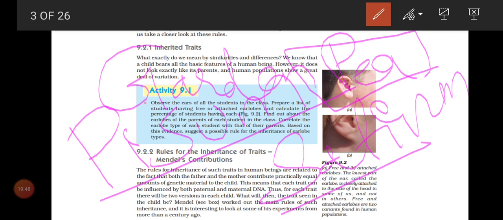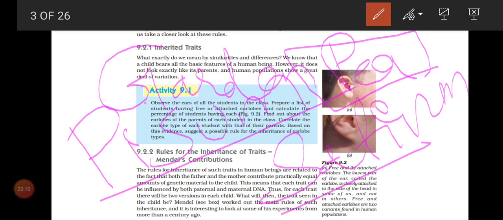Because it completes its life cycle within 3 months. So it is very easy to do experiments. For example, in 1 year he can do 4 experiments, because 3 months means he can do so many experiments in Pisum sativum. For that only he chose Pisum sativum.